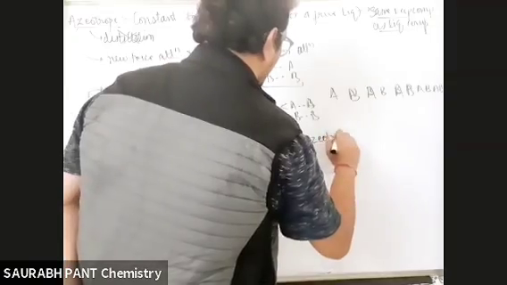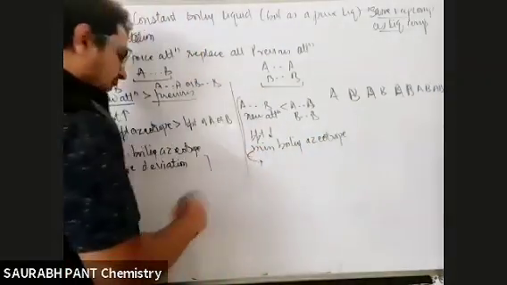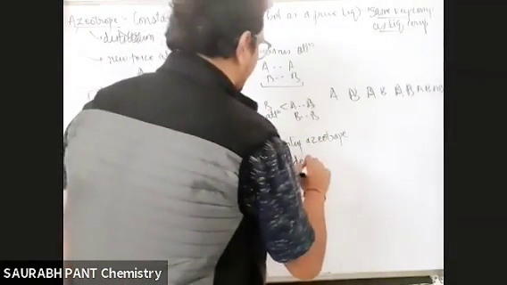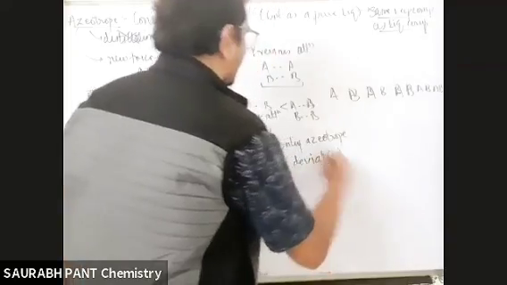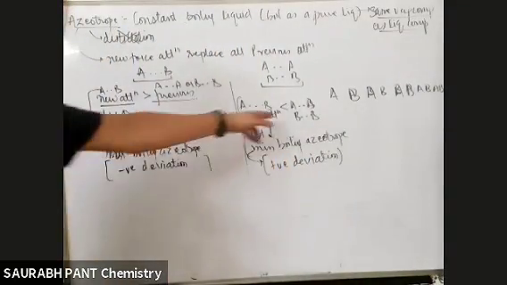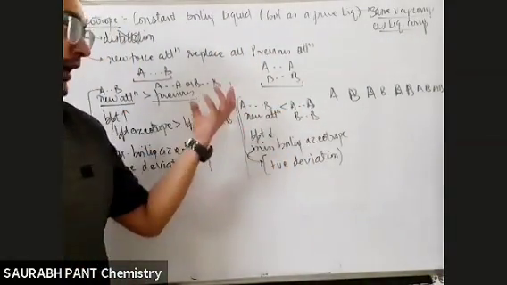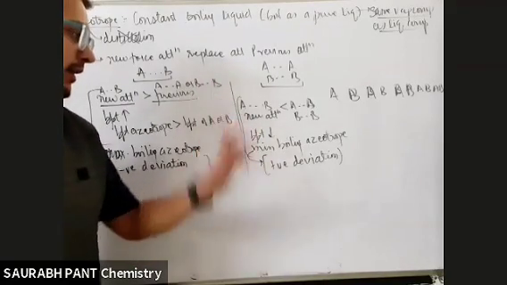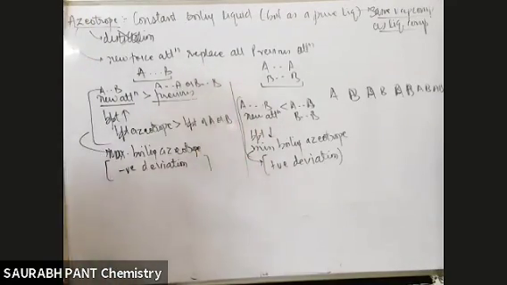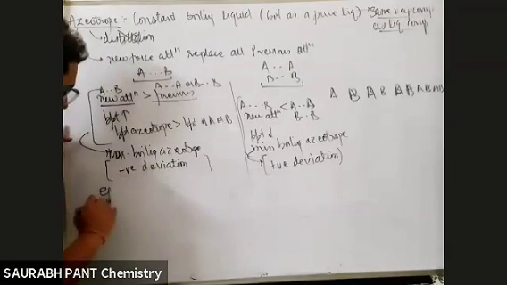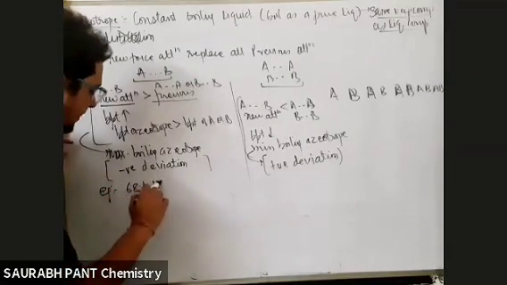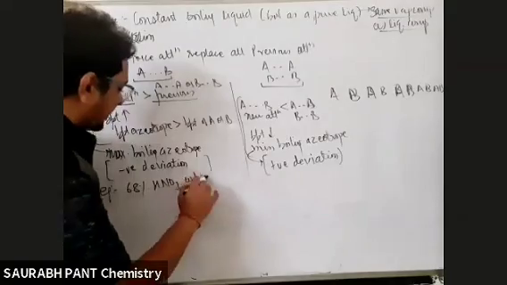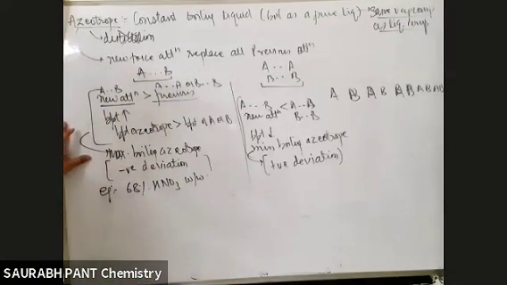And minimum boiling azeotrope will be shown in which condition? Positive deviation. So whenever there is positive deviation, that means the new attraction is less than the previous attraction, and all the new attractions are replacing the previous attractions, azeotrope is getting formed. In that condition, you will get minimum boiling azeotrope. Now look at the examples. Which example do you have to remember? 68% HNO3 weight by weight is an azeotrope. Which azeotrope? Maximum boiling azeotrope.